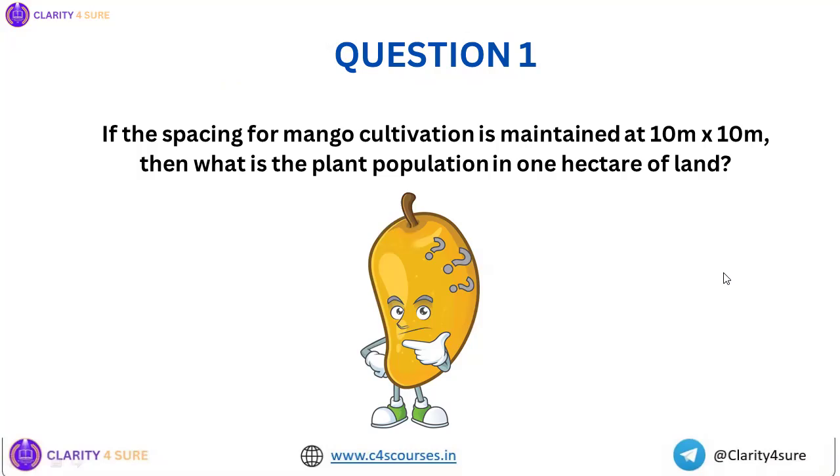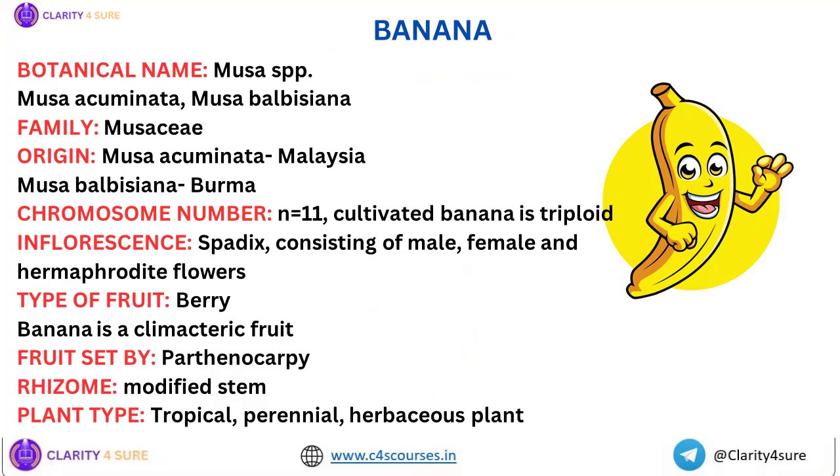That is, what will be the plant population in 1 hectare of land if spacing is maintained at 10 meters into 10 meters? Okay. So the next crop we're going to see is banana. Botanical name, genus is what? Musa. And there are two prominent species of banana, that is Musa acuminata and Musa bulbiciana. The common cultivated banana is Musa paradisica, which are the hybrids of the crosses of acuminata and bulbiciana. So that also you can remember.